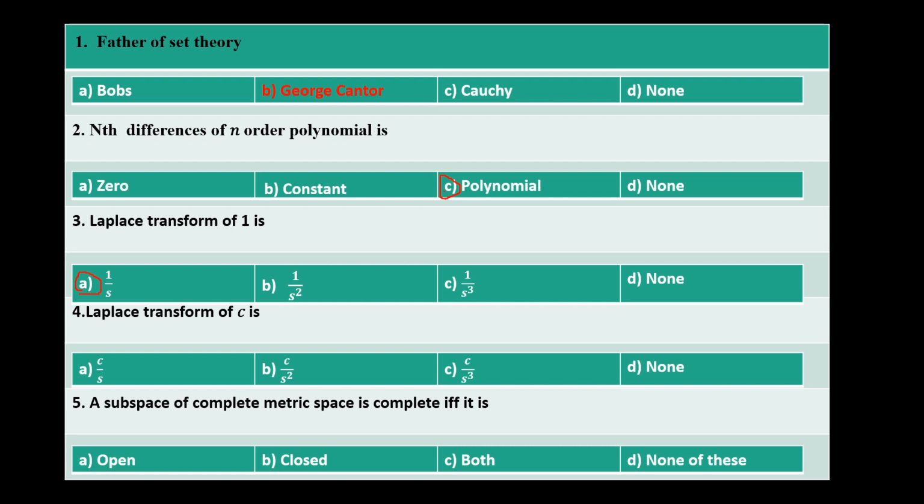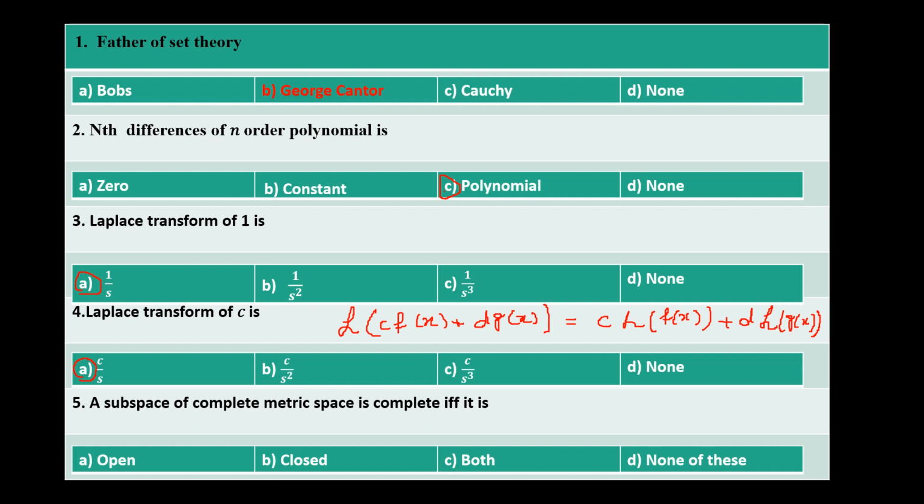The fourth question asks what is the Laplace transform of c? As we know, the Laplace transform satisfies the property that it is linear, which means the Laplace transform of c f(x) plus d g(x) equals c times the Laplace transform of f(x) plus d times the Laplace transform of g(x). You will see the proof of this result in the upcoming videos. By using this fact, taking g to be 0 and f to be 1, we can see that the Laplace transform of c will be equal to c over s.